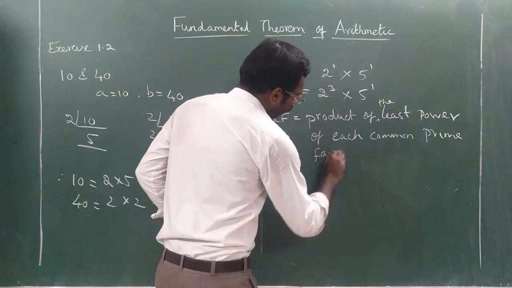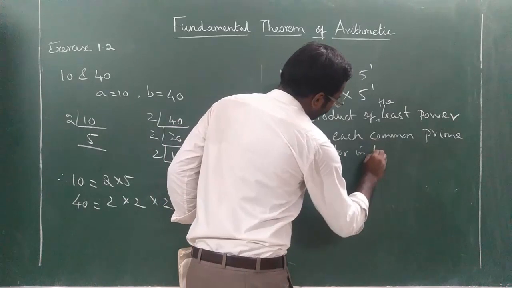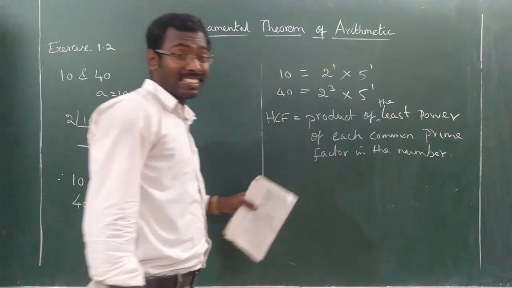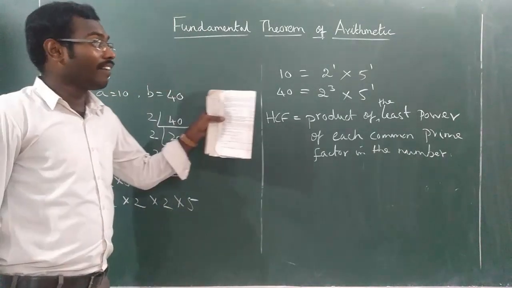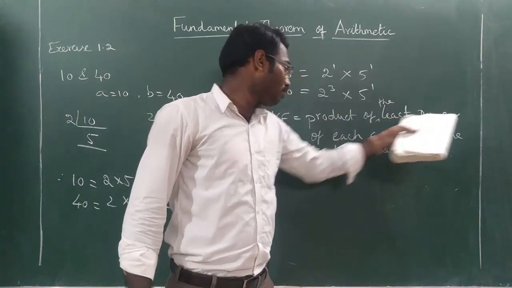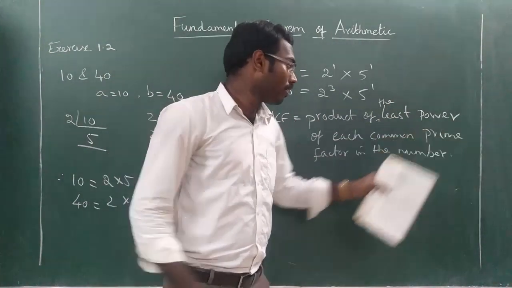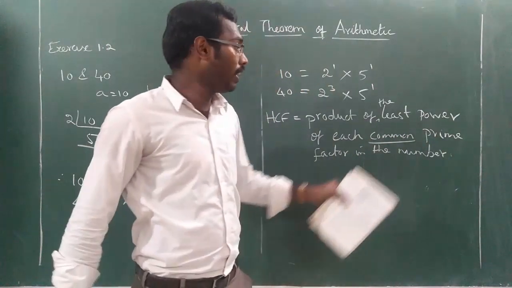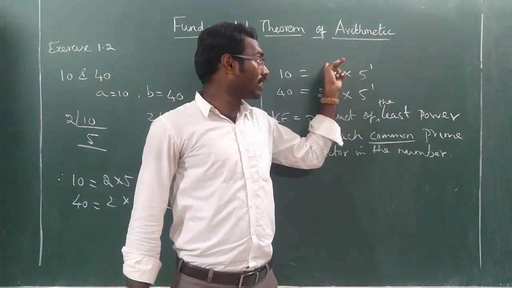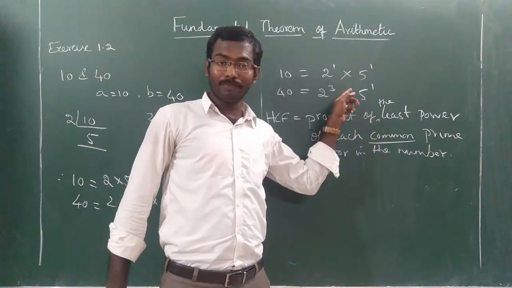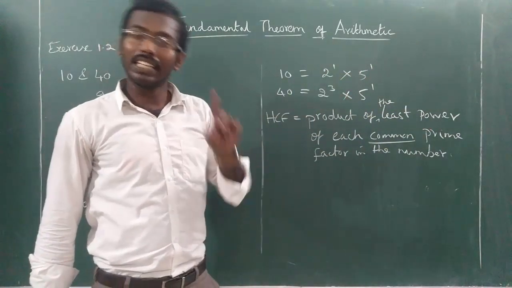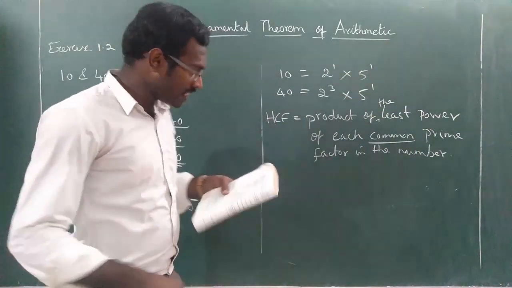Each common prime factor in the number. Please write it, then I will explain. First I will write this and I will explain. HCF is the product of the least, least means the smallest, smallest power of each common prime factor in the number. Note this word, common. Common prime factor means it should be present in both the numbers. That is called common.